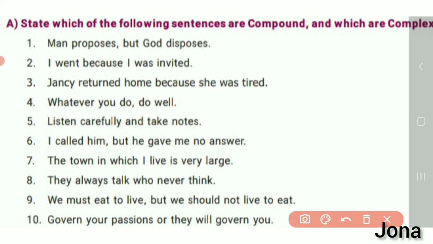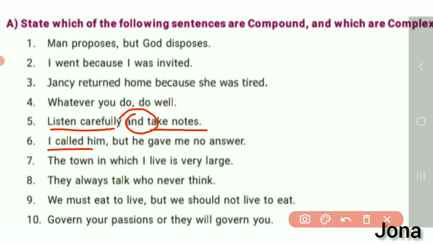Fifth one, listen carefully and take notes. Here in between we have the conjunction word and. Listen carefully gives some meaning, and take notes also gives some meaning there. It's a finite meaning there. So we can say this is a complex sentence.